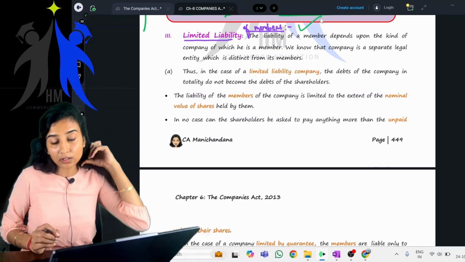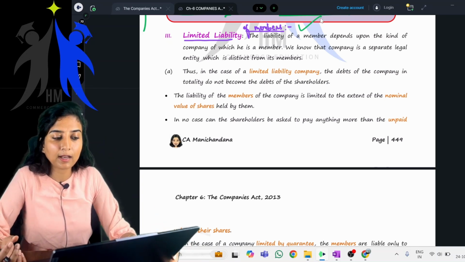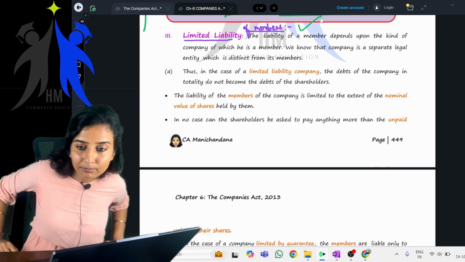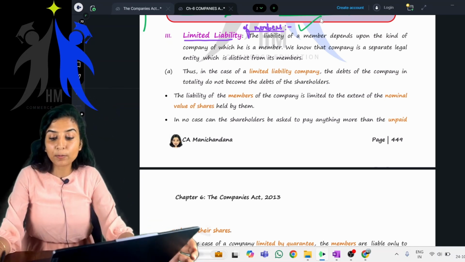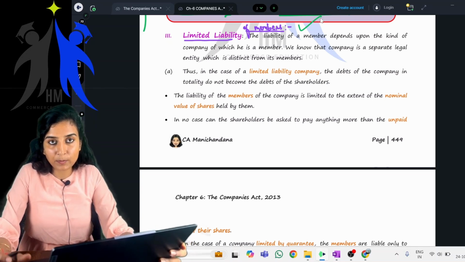So this is one of the very important features of the company, and many people start a company keeping this reason in mind, because it protects the personal assets of the members. See, what do you mean by this particular feature?